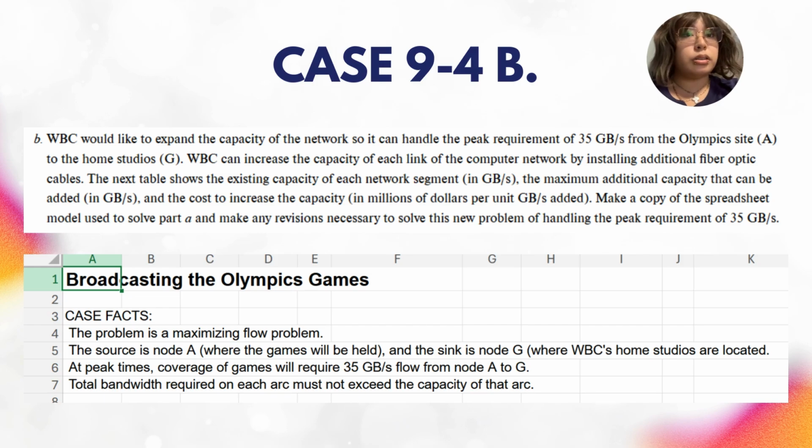The expansion constraints include that each network segment has a maximum additional capacity that can be installed. Each gigabyte per second of additional capacity has a cost in $1 million, which varies by segment, and the objective is to minimize the total cost while ensuring that at least 35 gigabytes per second of bandwidth is available from A to G. The key considerations for this part are that WBC must decide which network segments to upgrade and by how much, and the solution must not exceed the maximum allowable additional capacity per link. And lastly, the cost should be minimized while ensuring the required total bandwidth is met.